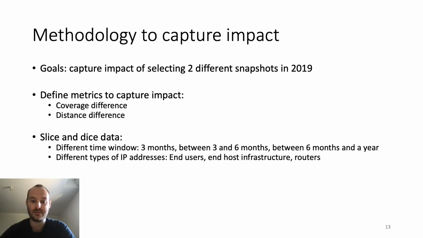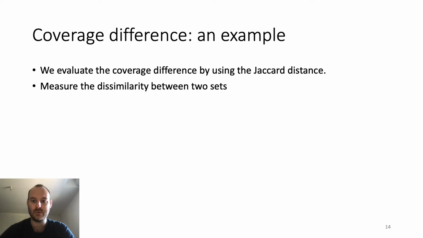We sliced and diced the data in different time windows and different types of IP addresses to have a clearer view. We evaluate the coverage difference of two snapshots by using the Jaccard distance, which measures the dissimilarity between two sets. The closer this value is to 1, the more the two snapshots cover different IP addresses.